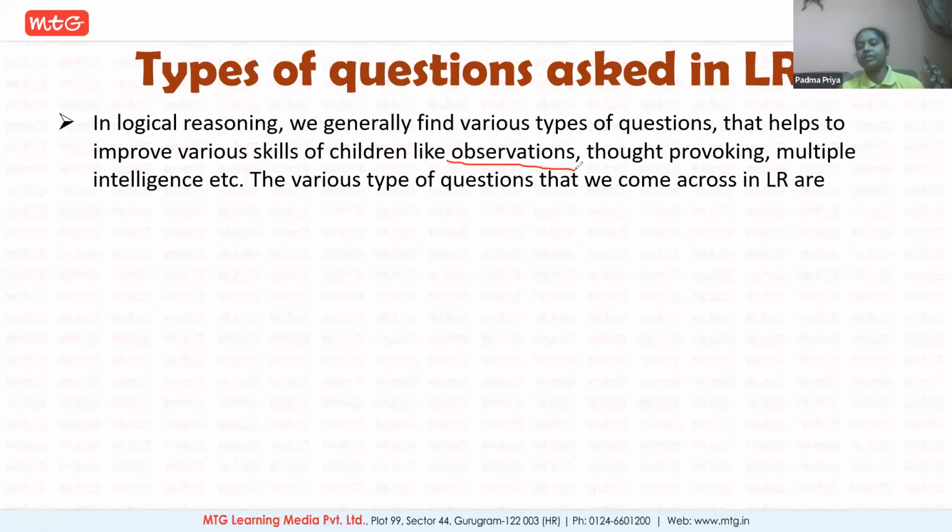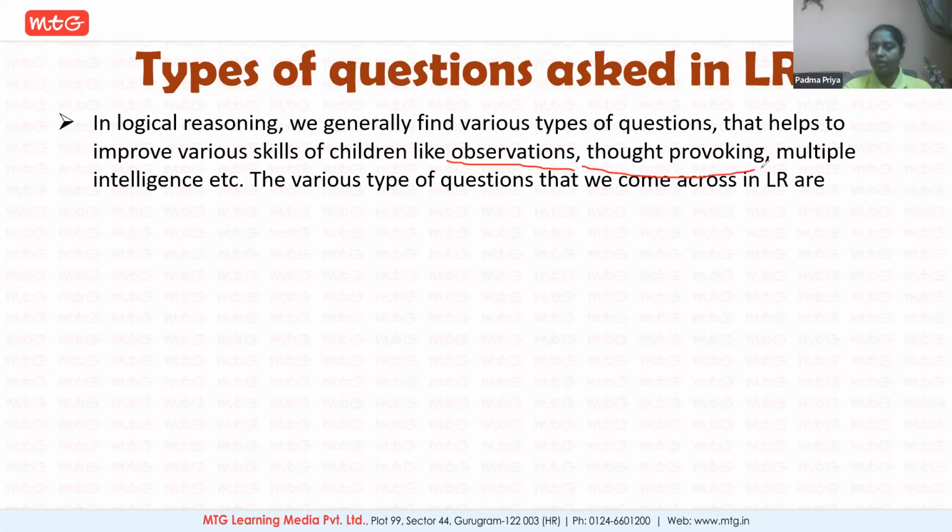Logical reasoning will be of basically 2 types: picture-based and non-picture-based. Verbal, which is all text; non-verbal, which is pictorial. So picture and non-picture questions will be there. If you want to solve any picture question, definitely your observation should be much better. So when you do more and more questions, you'll get good observation skill.